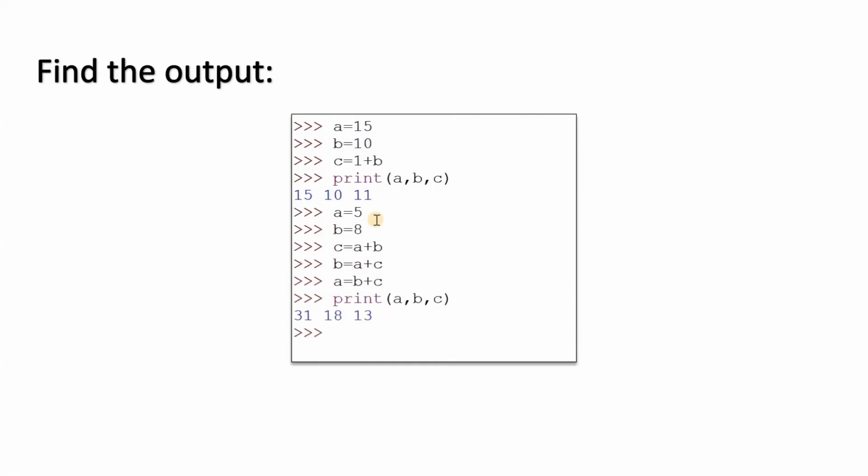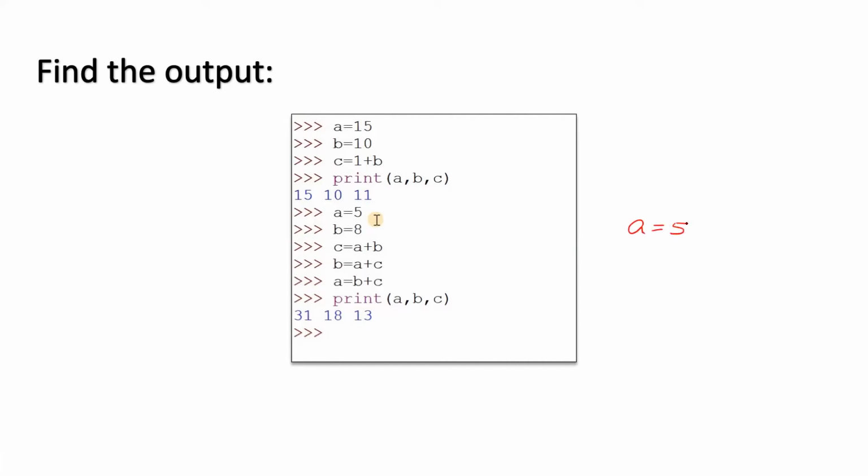The output is 31, 18, 13. Any doubt to anyone in this? Yes, sir. Then 31, 18, 13. Okay, fine. The first statement says A equal to 5.